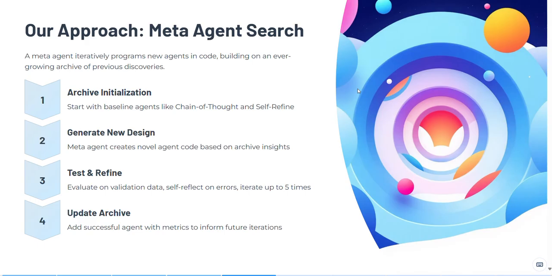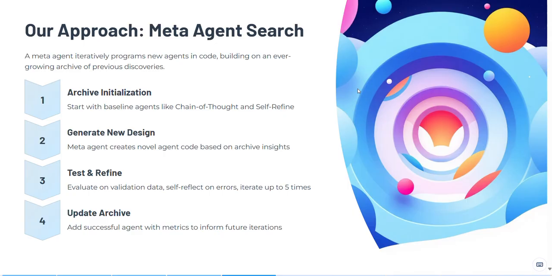Now, our approach with meta agent search. To actually explore this huge code space, the authors introduced meta agent search. The idea is to have a meta agent, which is basically a powerful LLM whose job is not to solve the task directly, but to write agent code that will solve the task. The process goes in four steps. First, archive initialization. They start with a small archive of baseline agents, such as chain of thought or self-refine. These are like initial stepping stones. Then comes generating new designs.